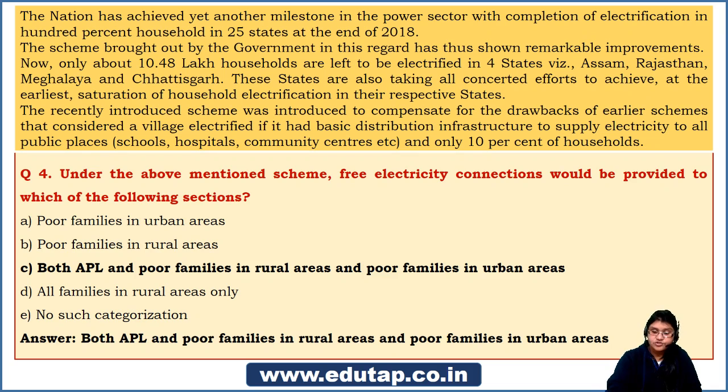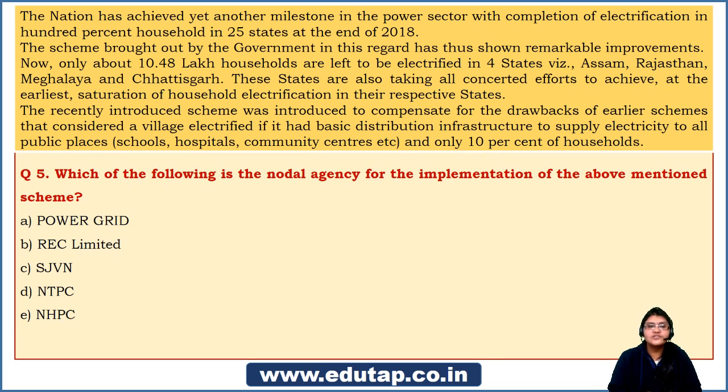Let us move forward to the fifth question of ours today. Which of the following is the nodal agency for the implementation of the above mentioned scheme? Now you need to tell me the nodal agency. Whenever there is a particular scheme, sometimes there is a very specific mention of the implementation agency. Most of the schemes, if you know the ministry under which it comes, it is usually implied that the same ministry would be implementing it. But for some schemes, there is a specific mention. There might be a body, a PSU, that takes care of the implementation. So you need to know that.